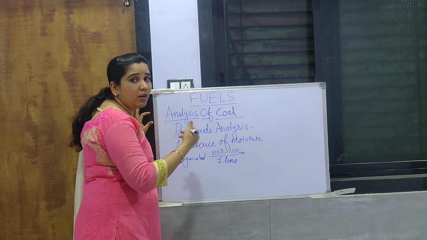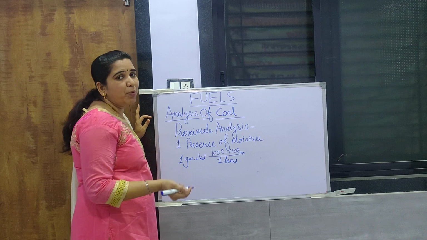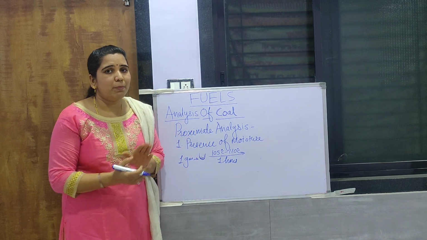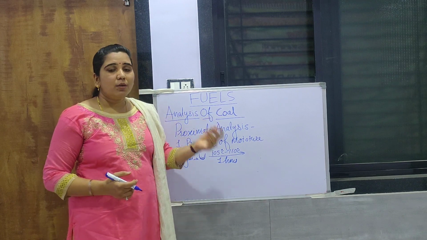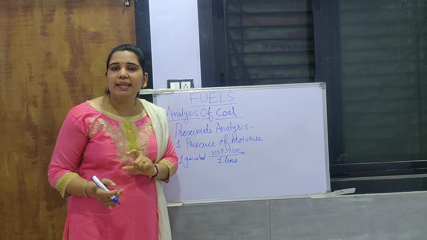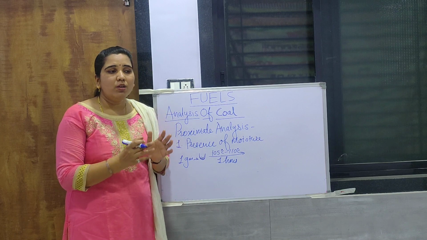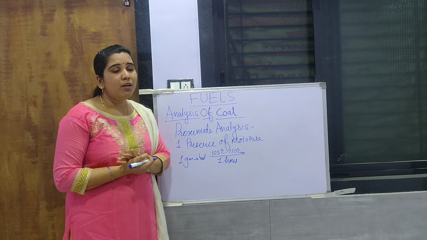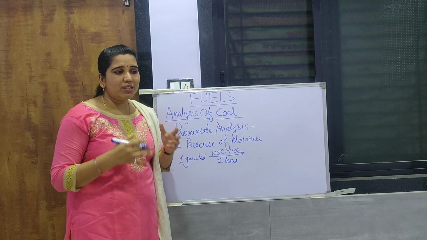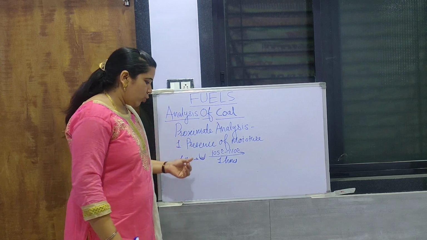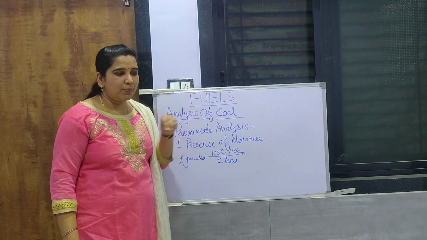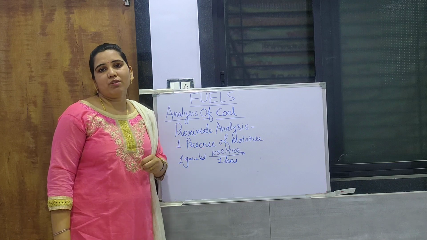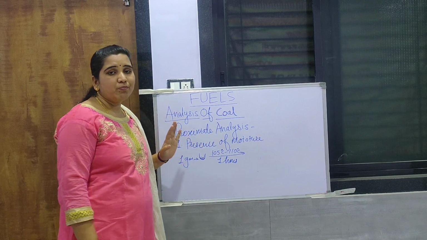Now after 1 hour, remove the silica crucible using a pair of tongs. Then, to remove any moisture that may be present again in the coal sample, place the silica crucible in a desiccator. A desiccator is a small jar-like vessel which has calcium chloride in it to remove the total moisture present. When the silica crucible is placed in the desiccator with calcium chloride, total moisture will be removed from the coal sample.